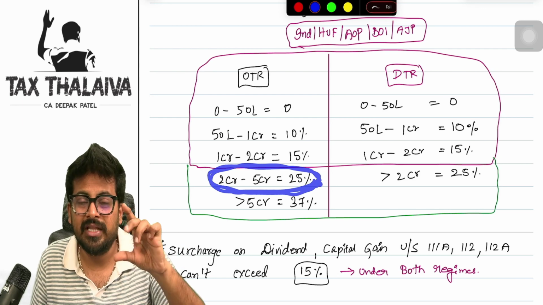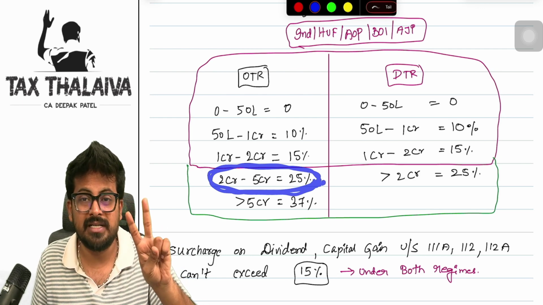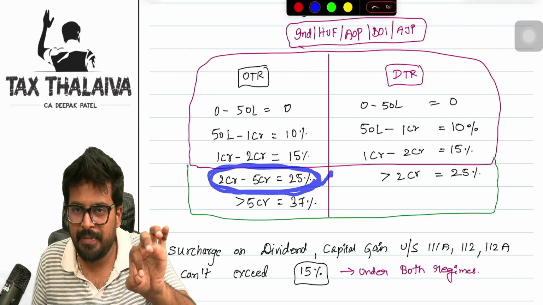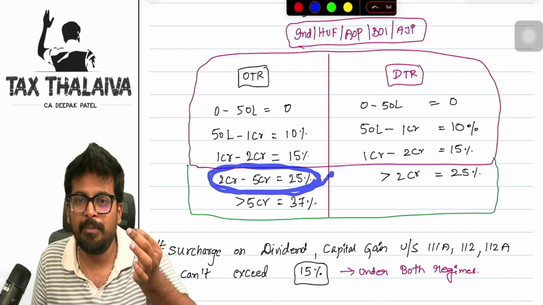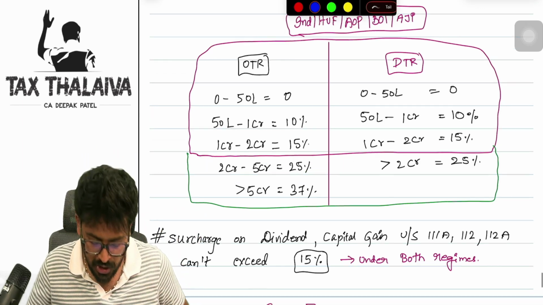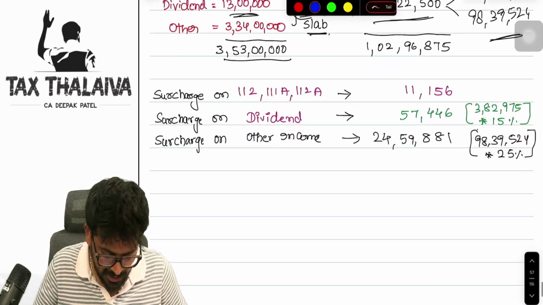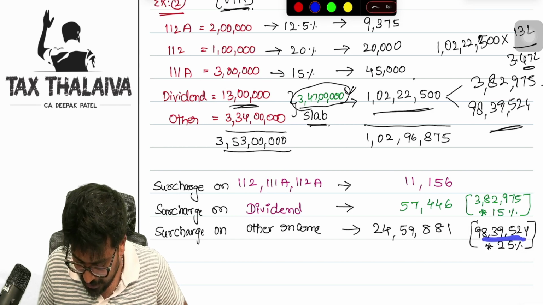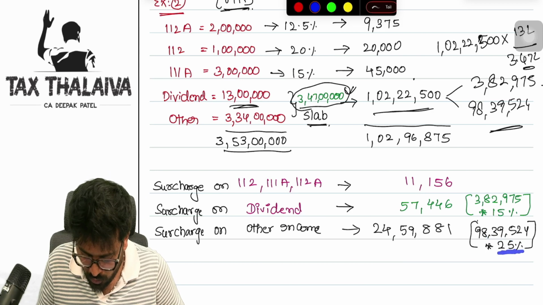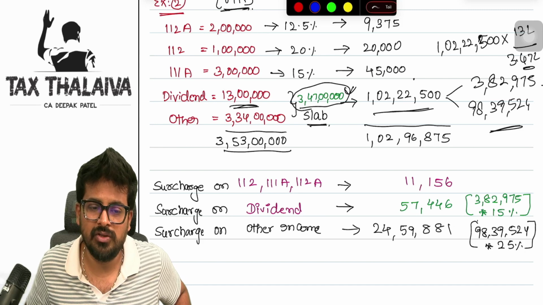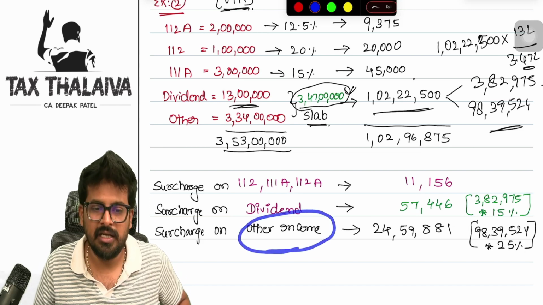It means the surcharge rate on that other income will be 25%. Is it minimum 15%? Yes, I have to just check whether I am giving at least minimum 15%. I am giving it. So I will apply 25% of surcharge on that other income, which is 98 lakh 39,524, into 25%, which will give me surcharge of 24 lakh 59,881 on other income. I hope you got it.